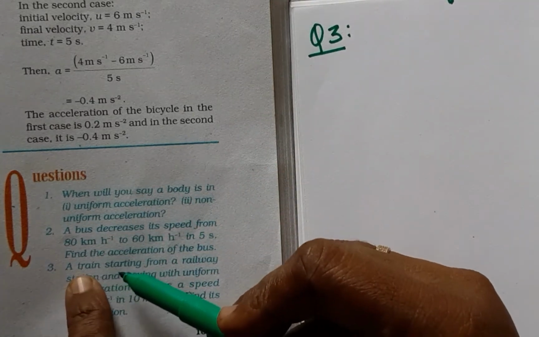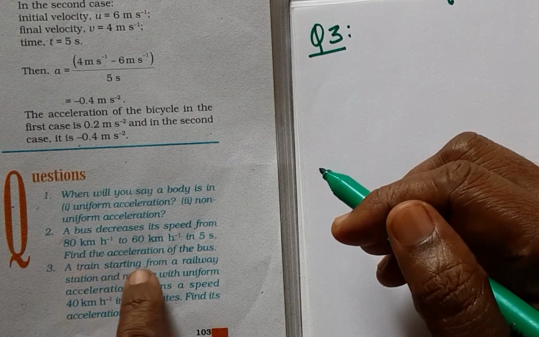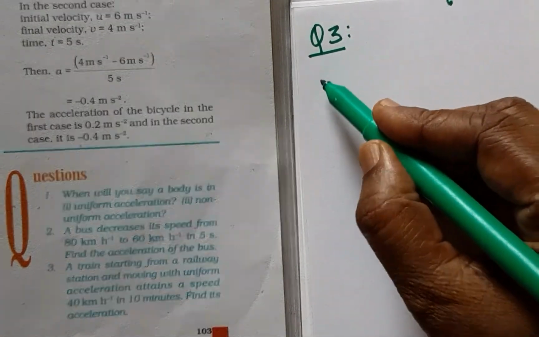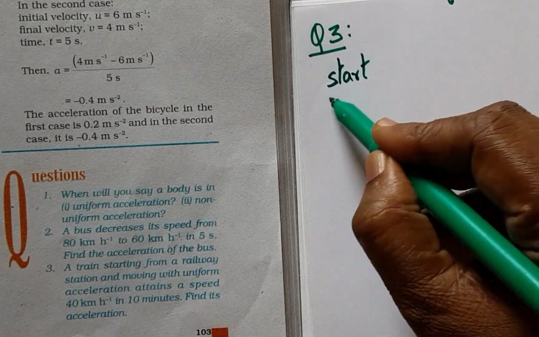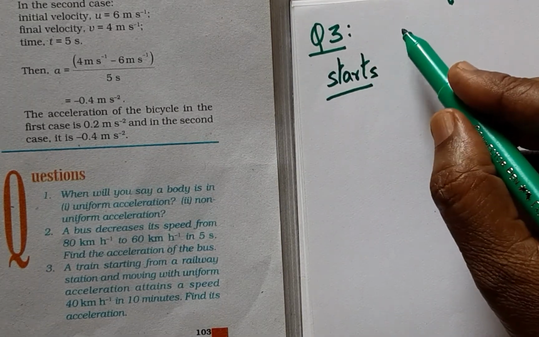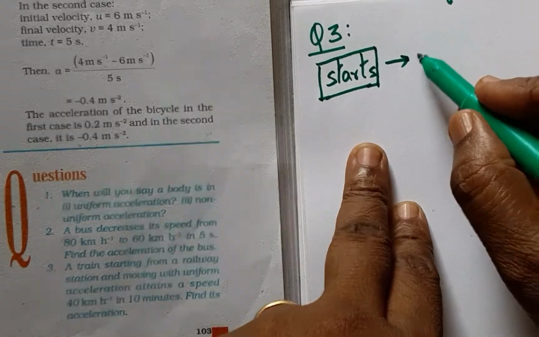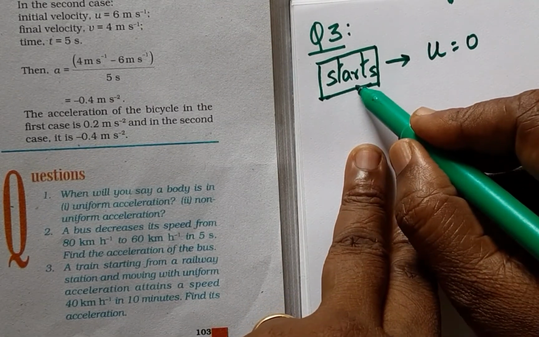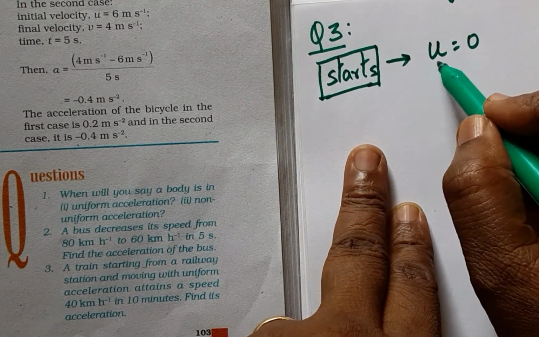Question number 3, page 103. It says that a train starting from a railway station. All you have to see is, if anything is given in this way, starts. This means at the initial point, this keyword means that initial velocity is 0. It has woken up from rest.